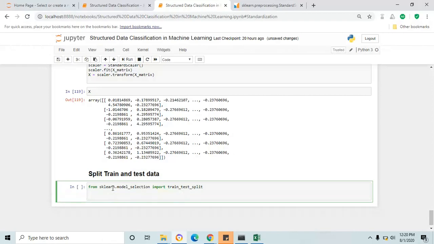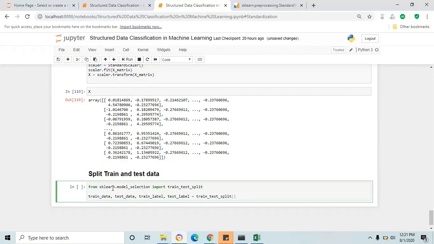After that, you have to create four different variables for storing the data. Two for training feature and testing feature, and another two for training label and test label. train_data, comma, test_data, comma, train_label, comma, test_label equal to the function train_test_split.